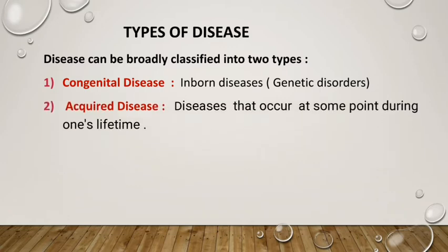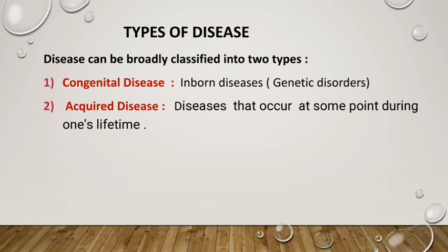And number two is acquired disease. Acquired disease means disease that occurs at some point during one's lifetime. After birth, if we get some disease from the environment, then that disease is known as acquired disease.